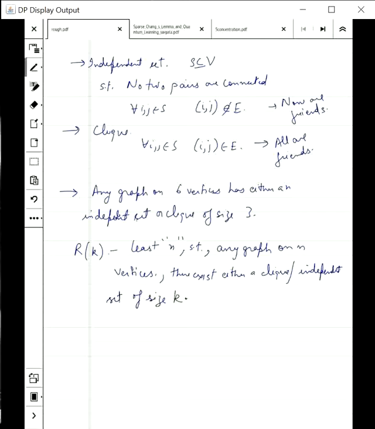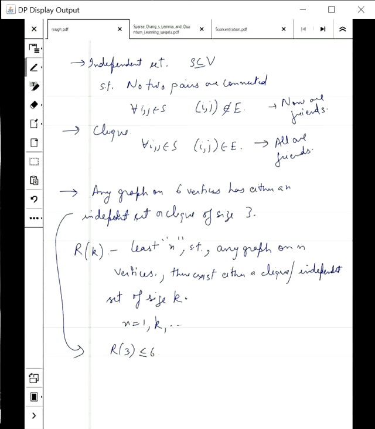It will be illuminating to look at it as n increases. So if n is very, very small, if n is equal to 1, k, or so on, it is very, very easy to find a graph where none of this happens. There is no clique or independent set of size k. But as n increases, it becomes harder and harder to create such a graph. And if n is big enough, it seems intuitive that either there will be a clique or independent set of size k. The exercise here proves that R(3) is less than or equal to 6.